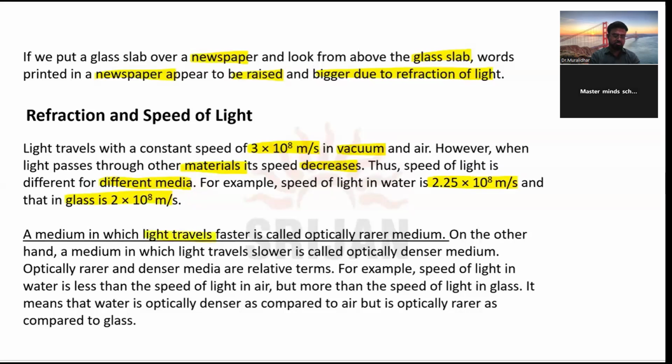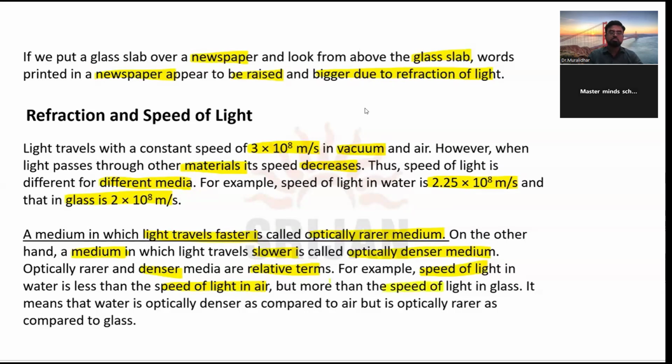A medium in which light travels faster is simply called optically rarer medium. On the other hand, a medium in which light travels slower is called optically denser medium. So optically rarer and denser media are relative terms. For example, the speed of light in water is less than the speed of light in air. It means we can simply say that water is optically denser as compared to air. Similarly, air is optically rarer as compared to water. So this is a relative term.